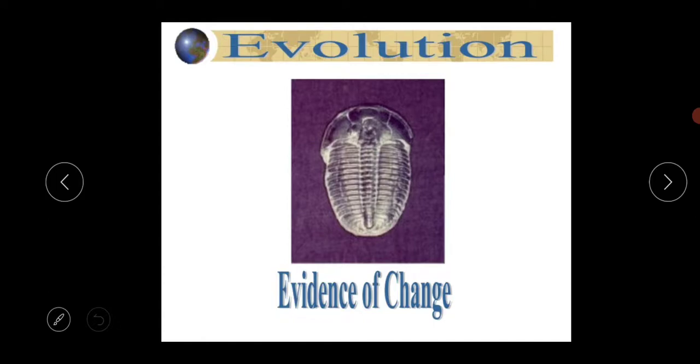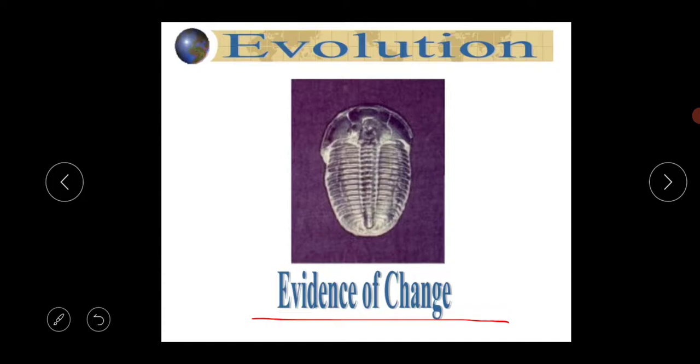So what is the meaning of evolution? Evolution means the evidence of change. This is the proof of change. Change is actually the constant thing in our life.